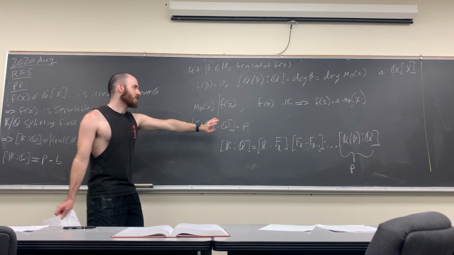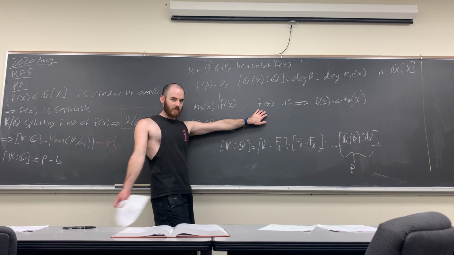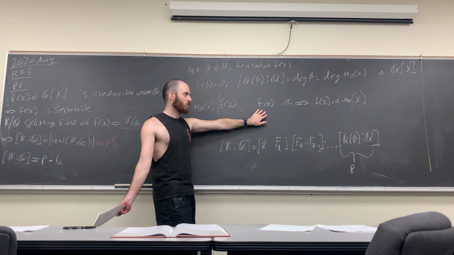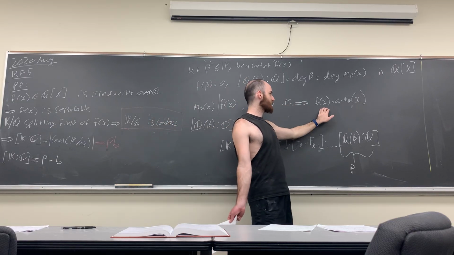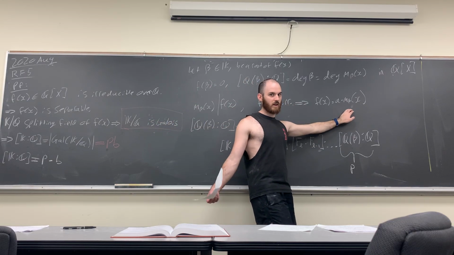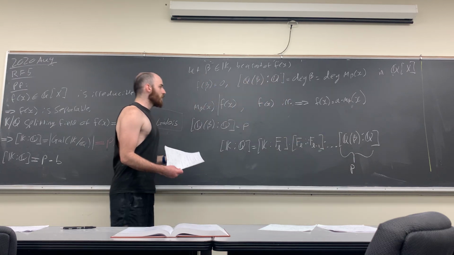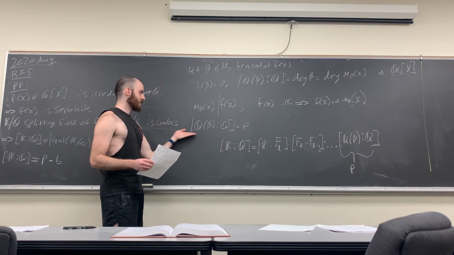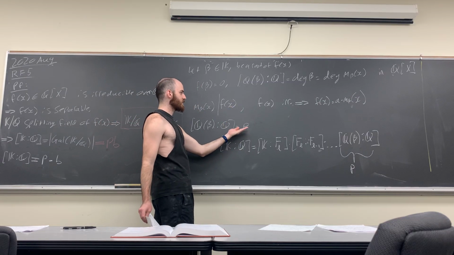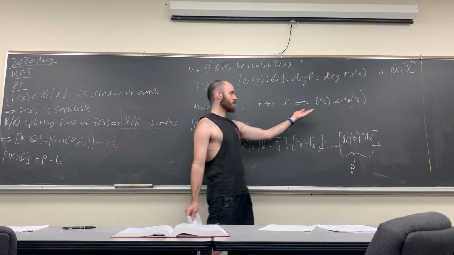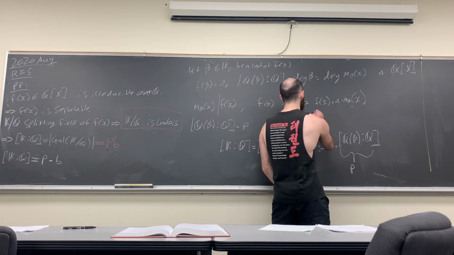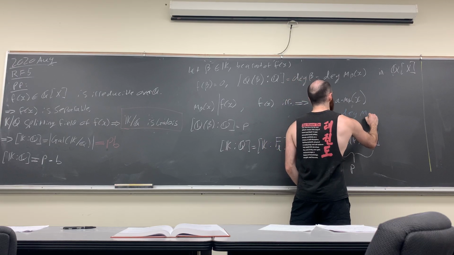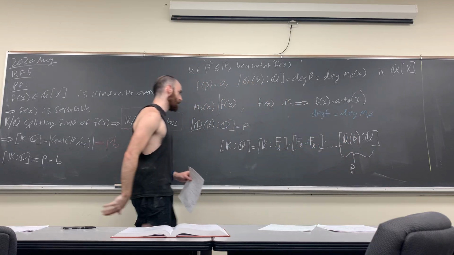But because f of x is irreducible, it can't have any proper factors of degree 1 or more. So f of x is just some scalar multiple of our minimal polynomial, which means this degree extension is P. The degree of the minimal polynomial is the same as the degree of f.